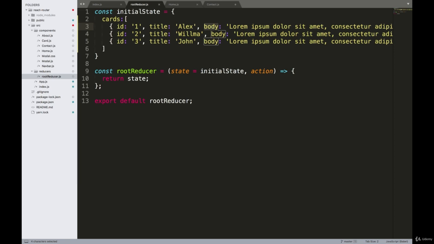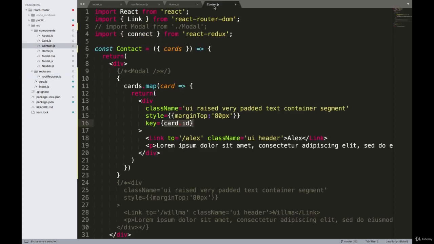So let's apply all this stuff. So inside this link tag, I will say card.title. Then I will change the route parameter as title. Now to do that, I will remove this and put a set of curly braces, and I will use backticks here. And I'll say /, then $, open up the curly braces again, and inside of here I'll say card.title, just like that.